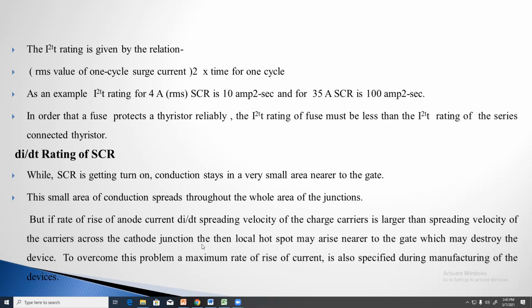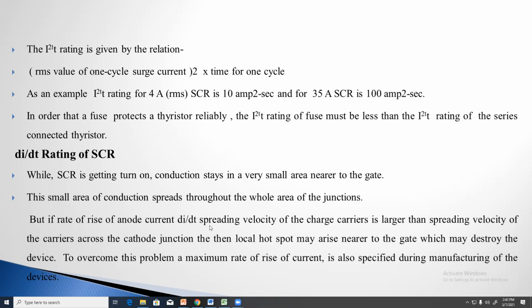When the rate of change of current increases at the time of turning on the SCR, what will happen? The spreading velocity of the carriers at the junction between the gate and cathode is increased.